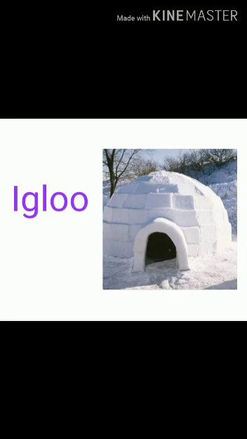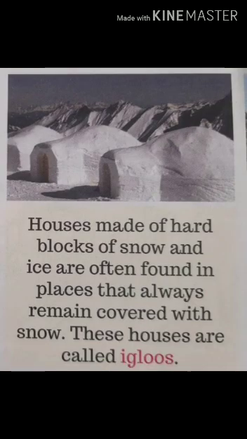What is this? This is an igloo house. This house is made up of ice. We can see these types of houses in snow regions. See this picture, students. This is igloos. Houses made of hard blocks of snow and ice are often found in places that always remain covered with snow. These houses are called igloos.